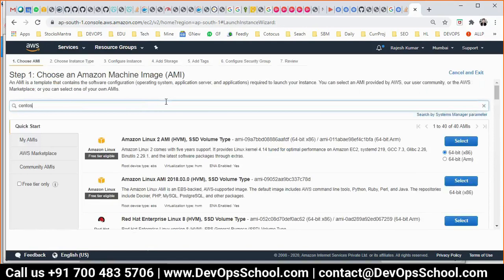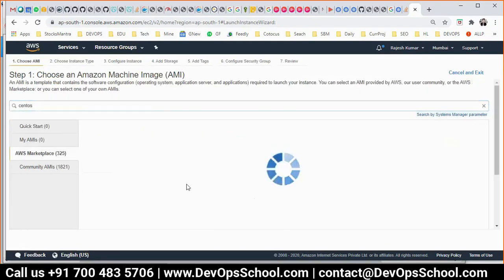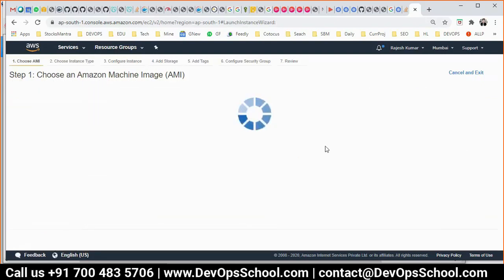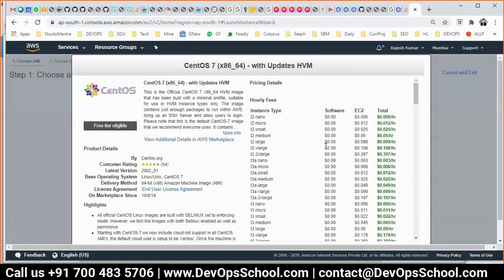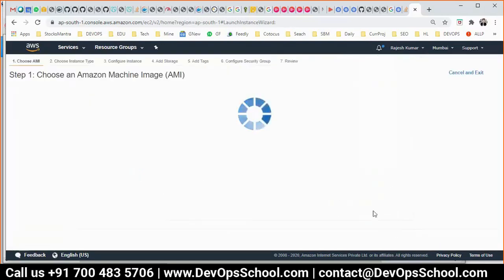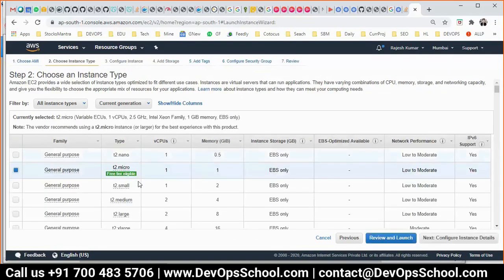CentOS 7. You also got the same thing. 2 CPU, 4 GB RAM. You have also the same thing.